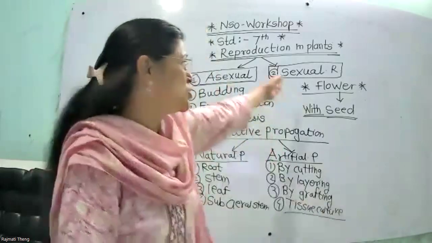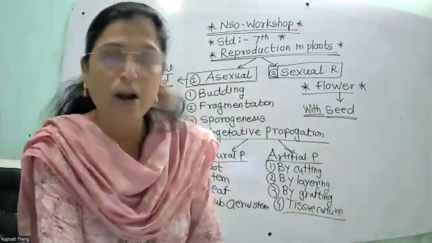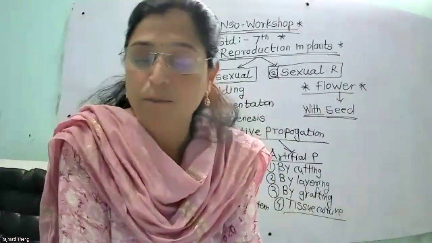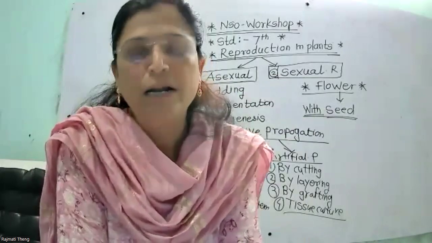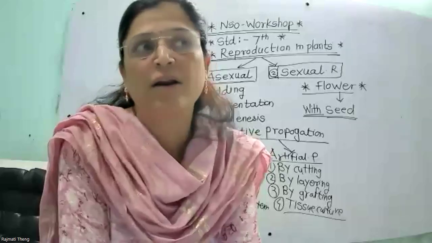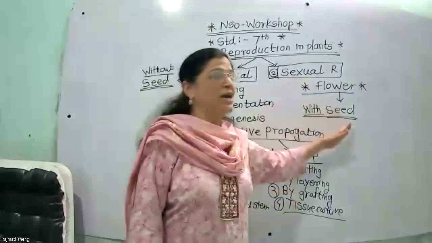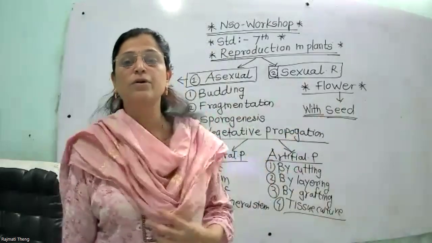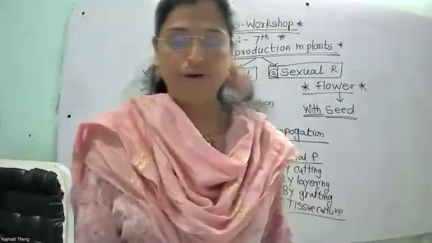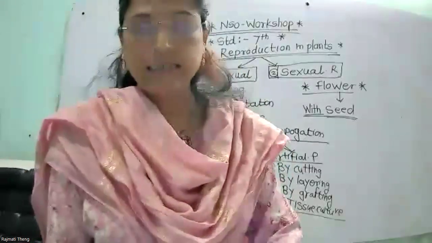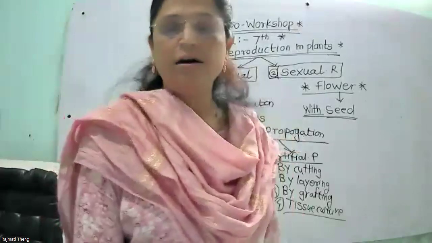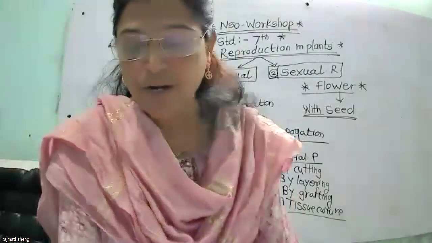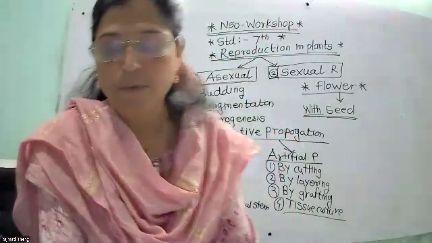New plants that reproduce sexually are called offspring, and offspring are genetically different from their parents, and multiplication is not so rapid. These plants do not multiply fast, but plants that reproduce asexually multiply fast. So these are the characteristics of sexual and asexual reproduction. Now we see the information one by one. First one, asexual reproduction.